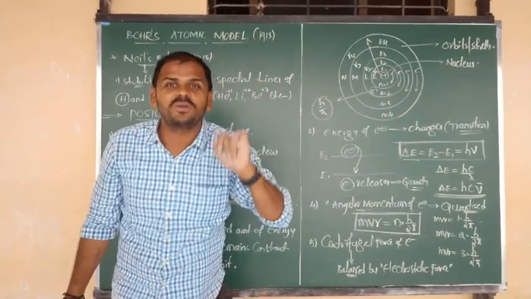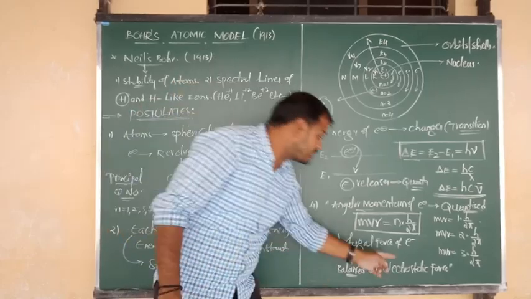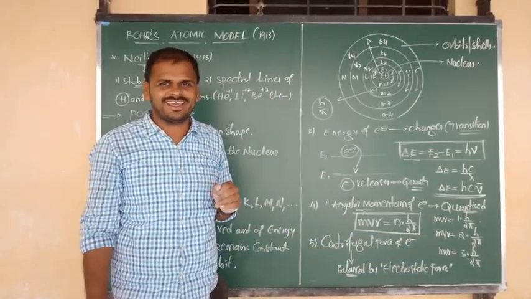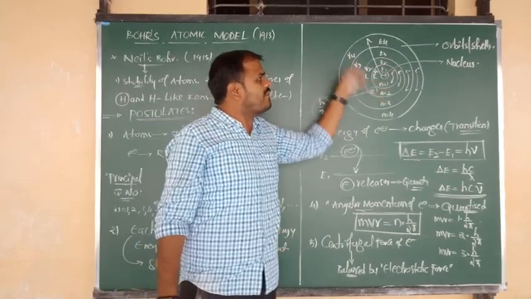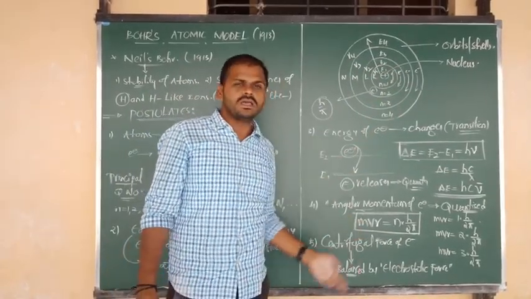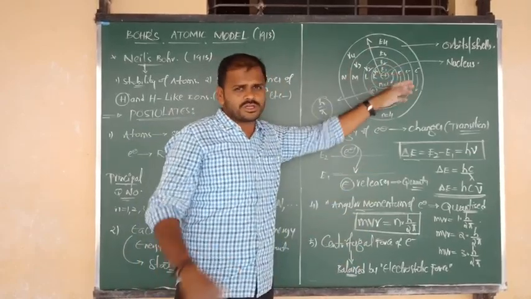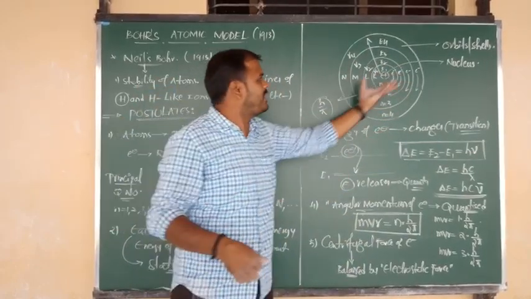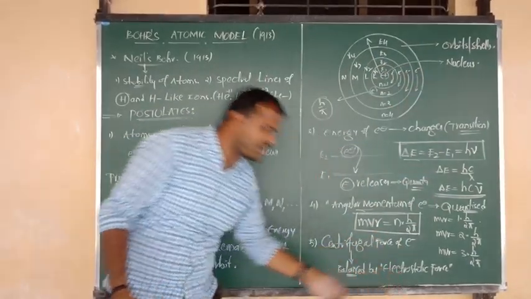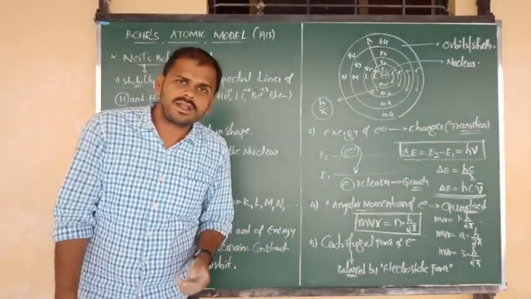According to whom? Rutherford. He spoke about that electrostatic force, but he didn't explain the stability. The revolving electrons definitely have certain centrifugal force, but that centrifugal force of the revolving electron will be balanced by the attractive forces between the nucleus and electron. Such forces are known as electrostatic forces of attraction.